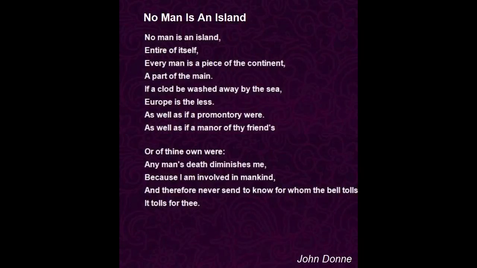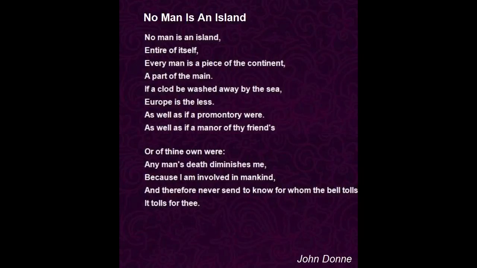An example of this extended metaphor are lines 1 to 4, when they compare a man to a piece of a continent. The lines are, no man is an island entire of itself. Every man is a piece of the continent, a part of the main.